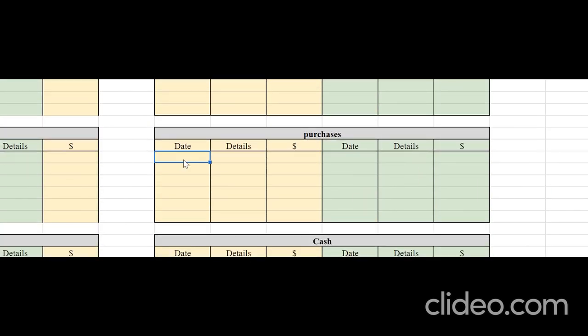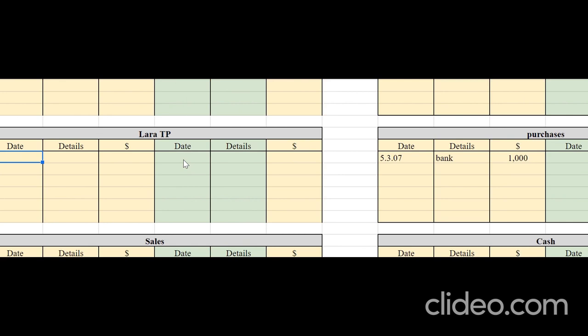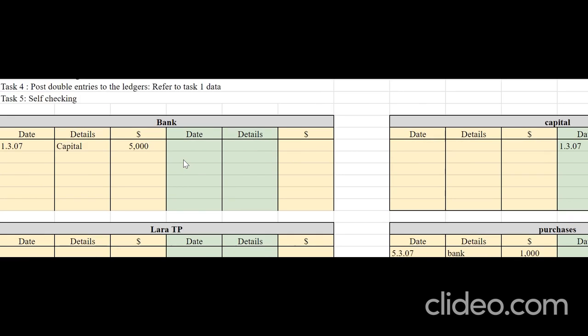On the debit side, this occurred on 5th. Opposite account's name is bank and the amount is 1,000. Now let's show this entry in the bank account. Enter it on the credit side, 5/3/07. Opposite account's name is purchases and the amount is 1,000.